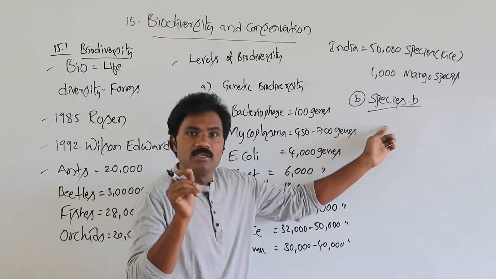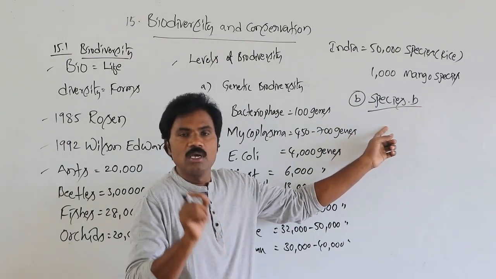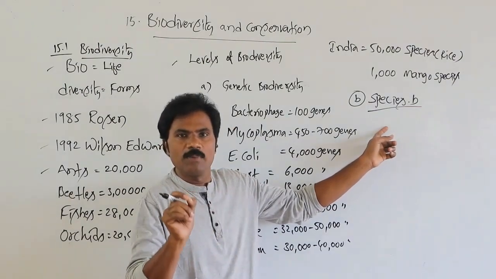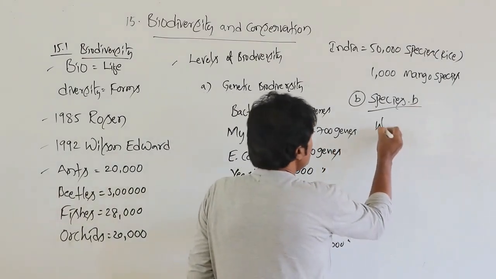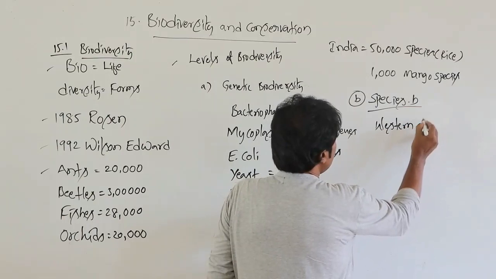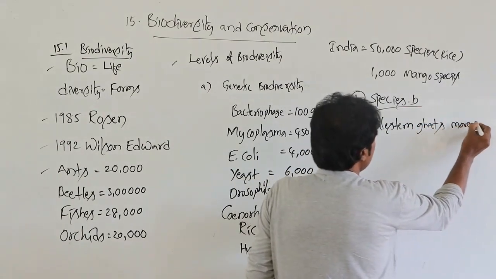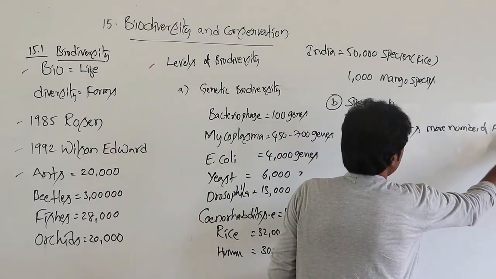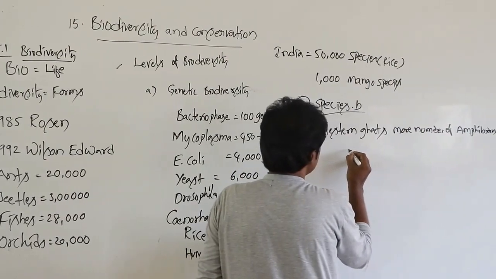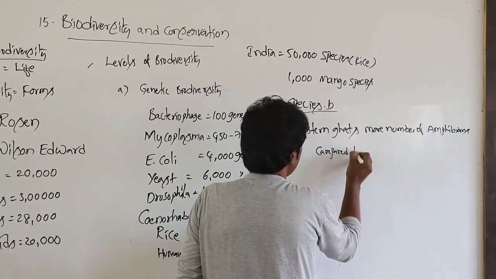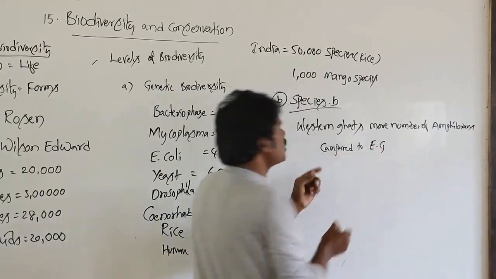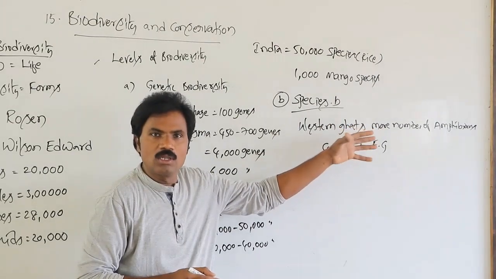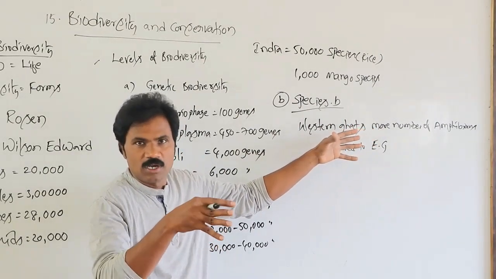For example, in species biodiversity, in the Western Ghats there are more amphibians compared to the Eastern Ghats, because of environmental conditions, climatic and abiotic factors, and the interaction among the species and among the community.